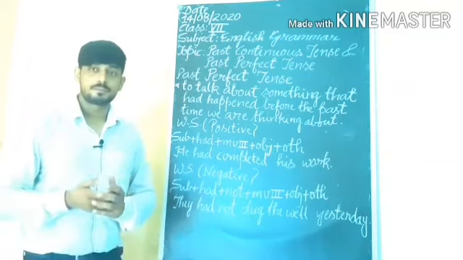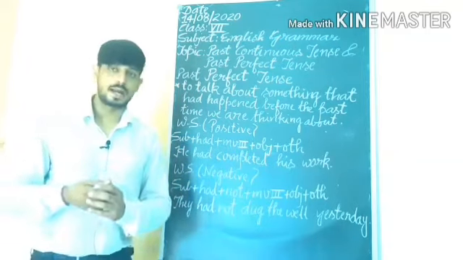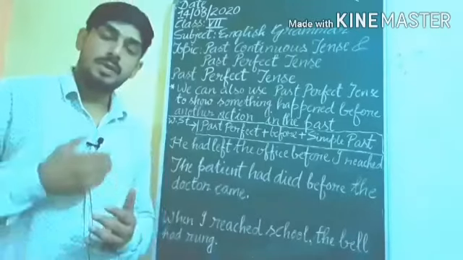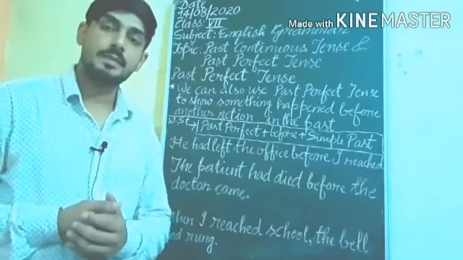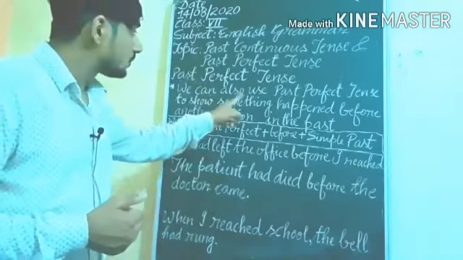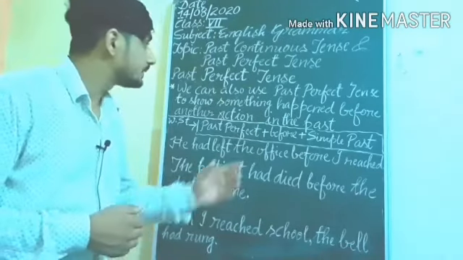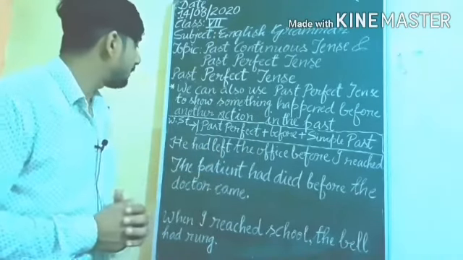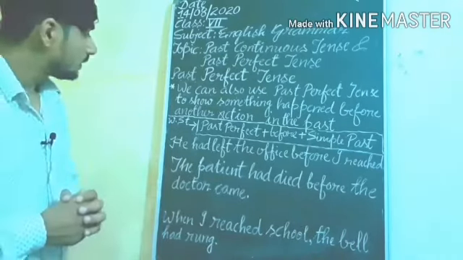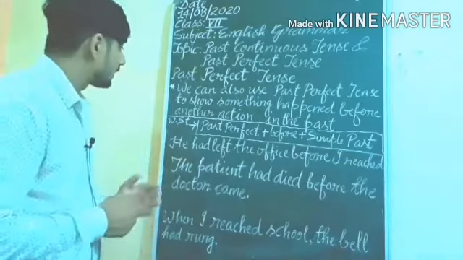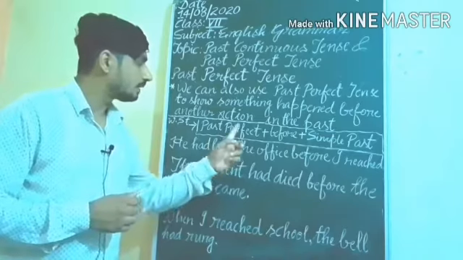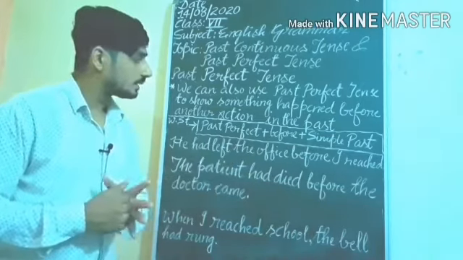Afterward, we come to the use of before and when. We are going to learn about the use of before and when. We can also use past perfect tense to show something happened before another action in the past. Understand? So look at the example. Here you get the word structure: past perfect plus before plus simple past.